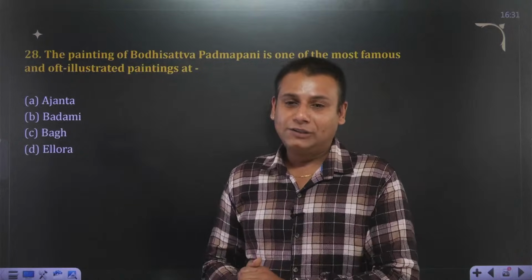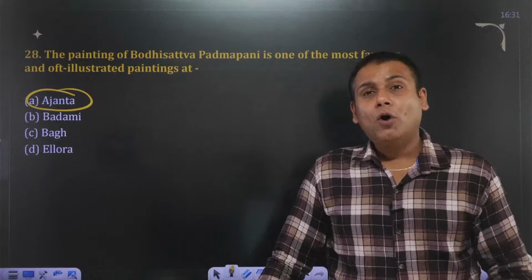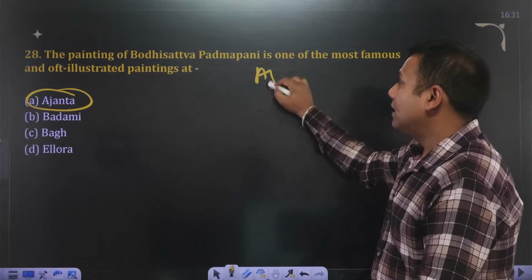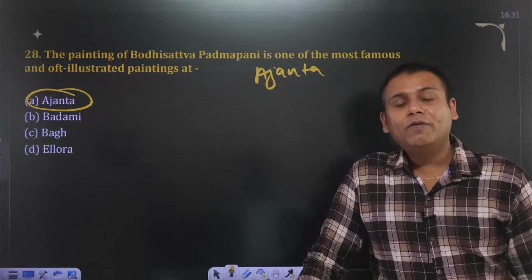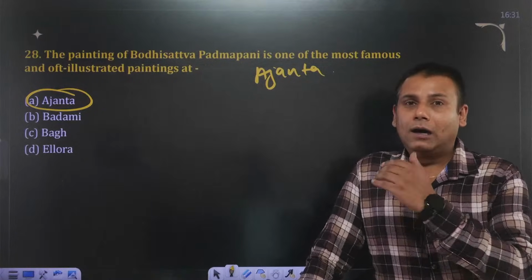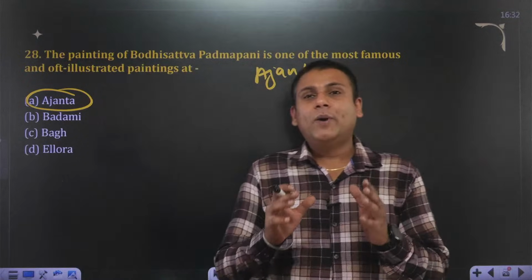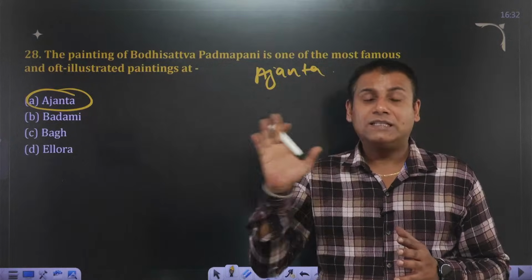Vipul, perfect answer. The answer to this is Ajanta Caves. Also go through the important caves which are important from the perspective of Buddhism. First one is Ajanta Caves. It is located on the banks of river Vaghora in Chhatrapati Sambhaji Nagar district of Maharashtra. It is a group of 29 to 30 caves. Ajanta Caves are solely dedicated to Buddhism.